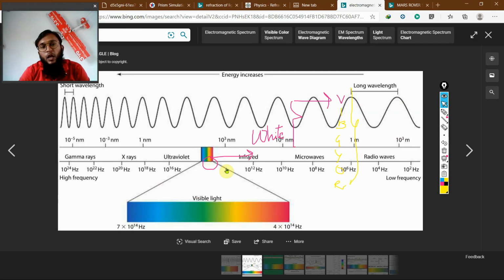The color of the sun is white, but the white light consists of these 7 major colors. When these colors go together, you see white, and when they get separated, the colors are visible to us.